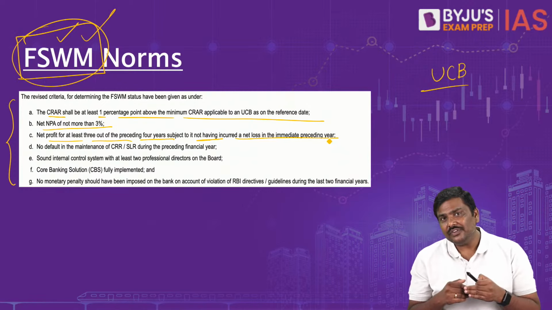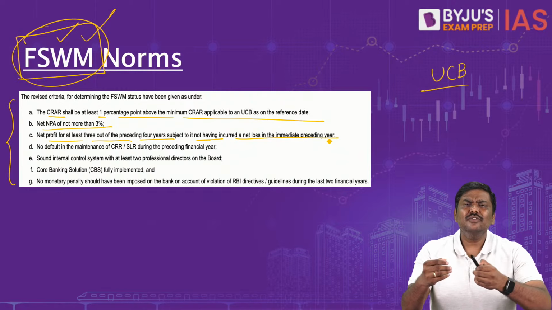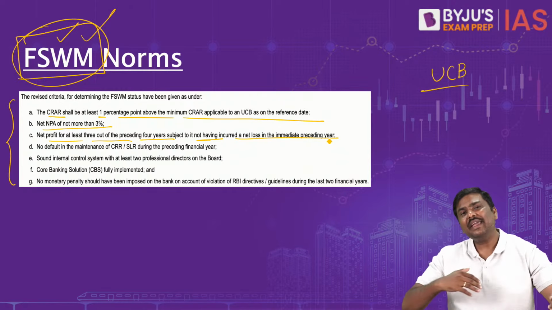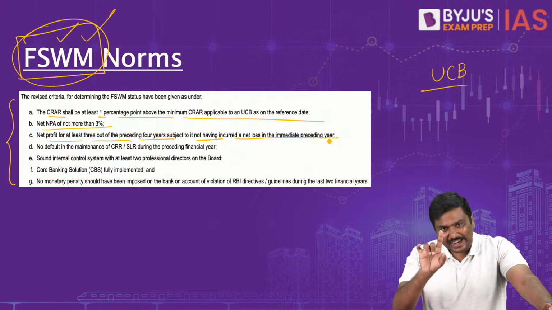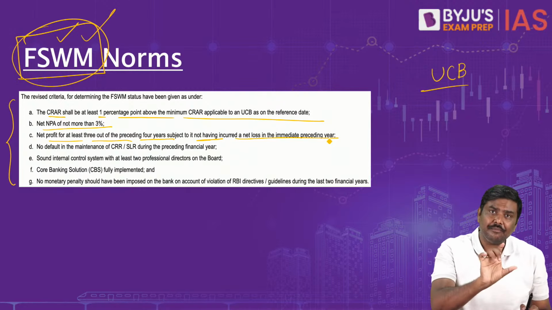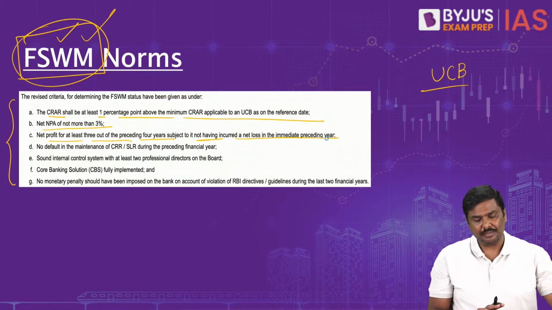And what is the advantage of it? RBI says, I will liberalize the process. I will make it very easy for you to open the branches now. That is the reason FSWM has been introduced by RBI.